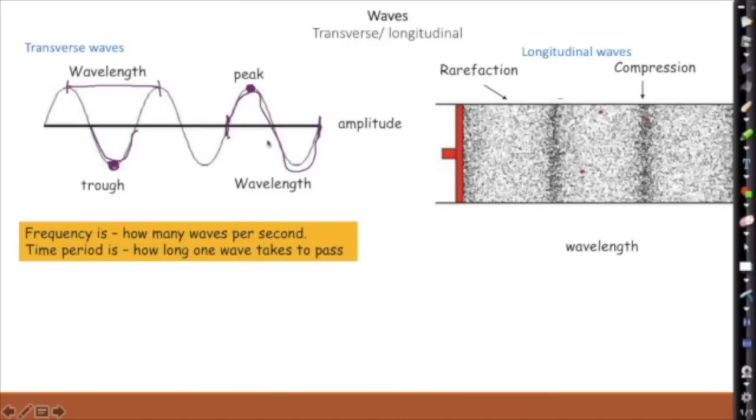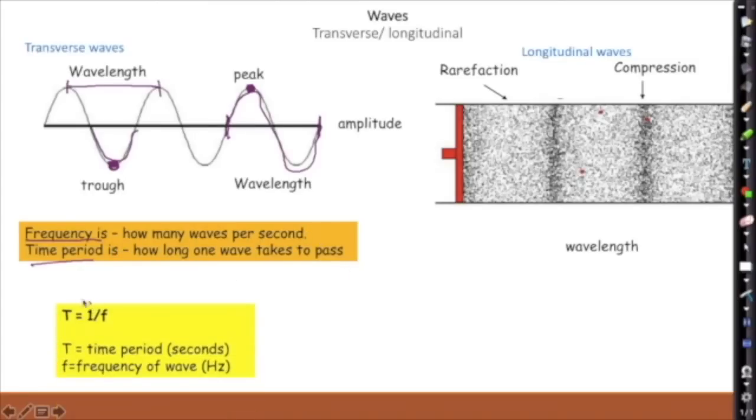So with these waves here, and in fact with both types of waves, frequency is a really important idea. Frequency refers to how many waves go past per second. So time period, what's time period? Time period is how long one wave takes to pass. Now these two things are clearly related. If a wave goes by in a short amount of time, you're going to have a high frequency.